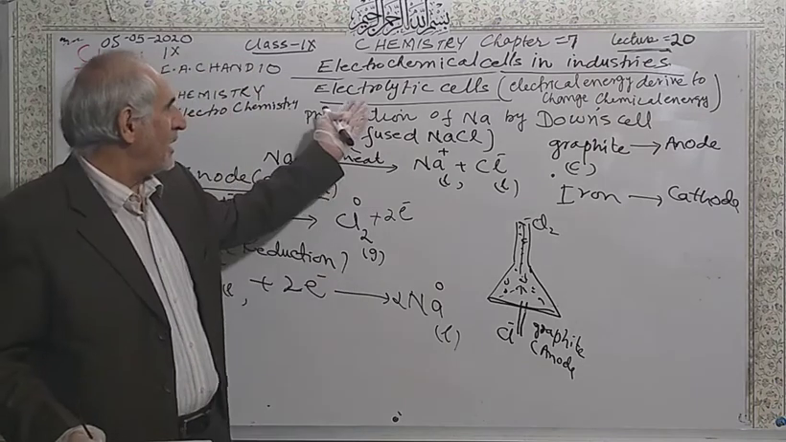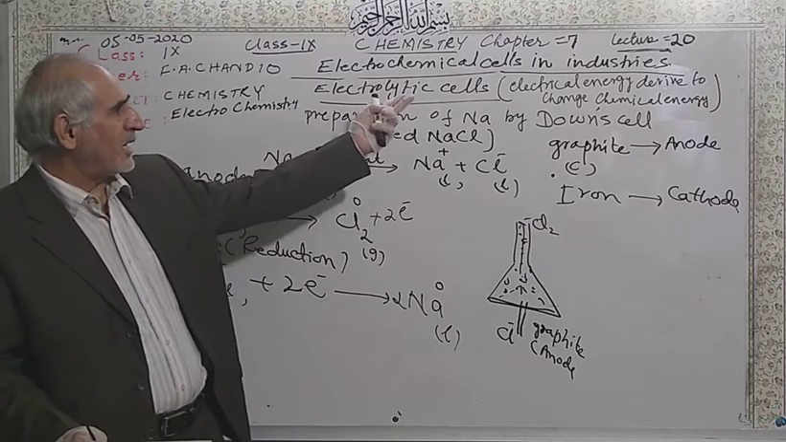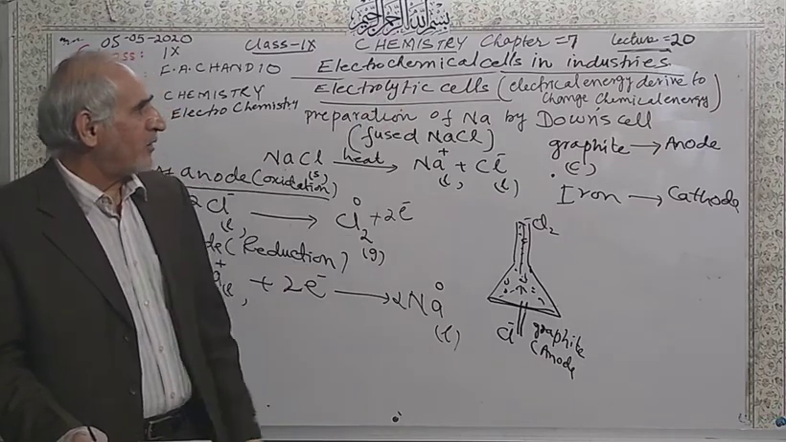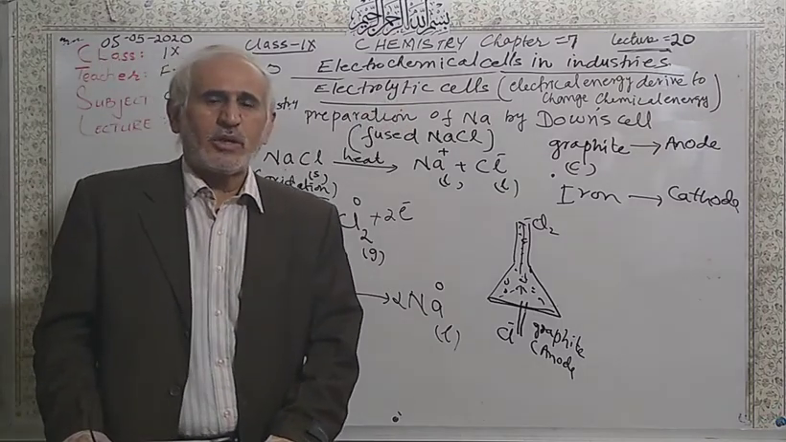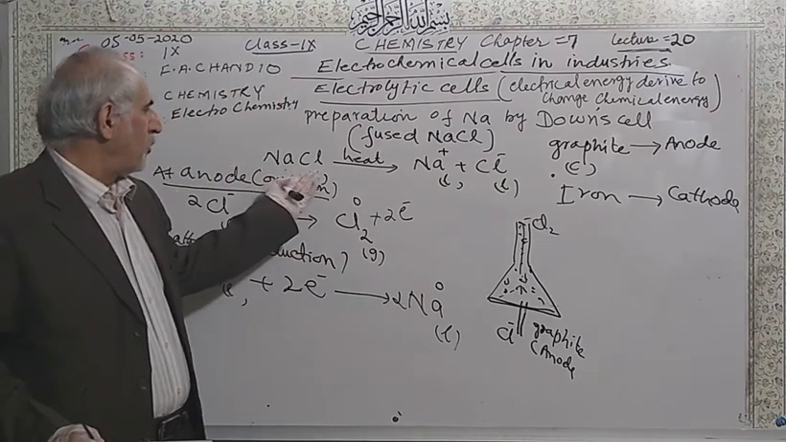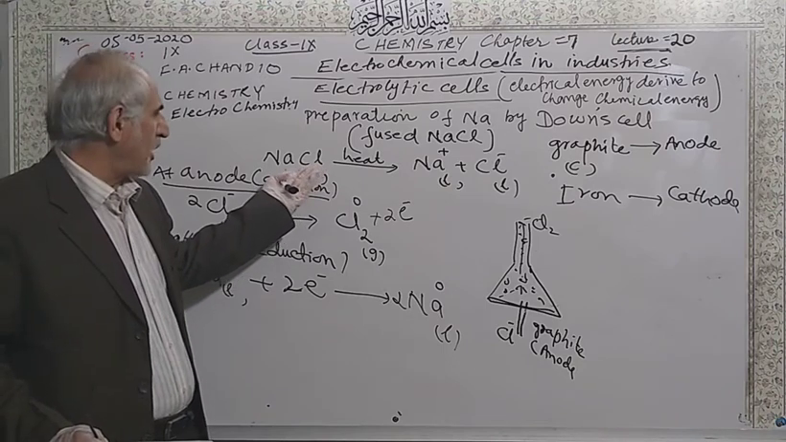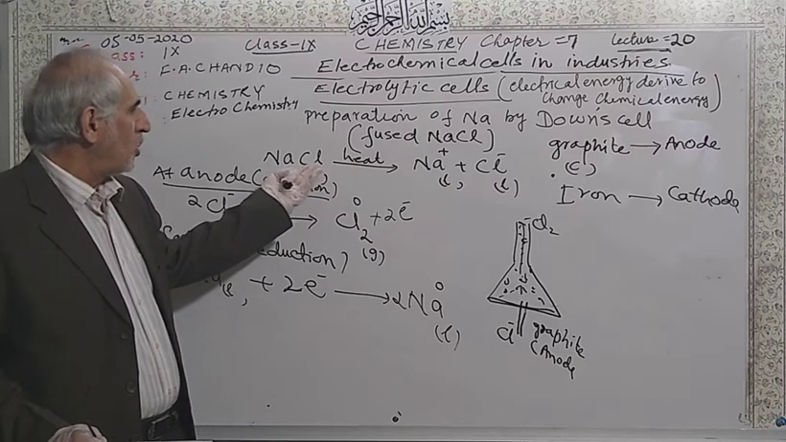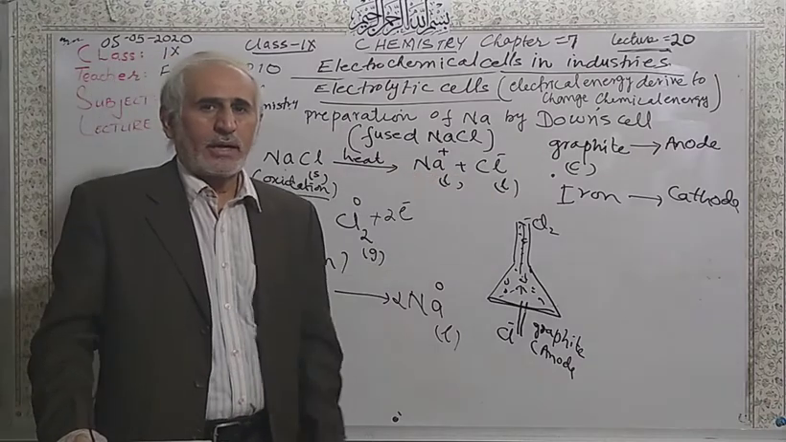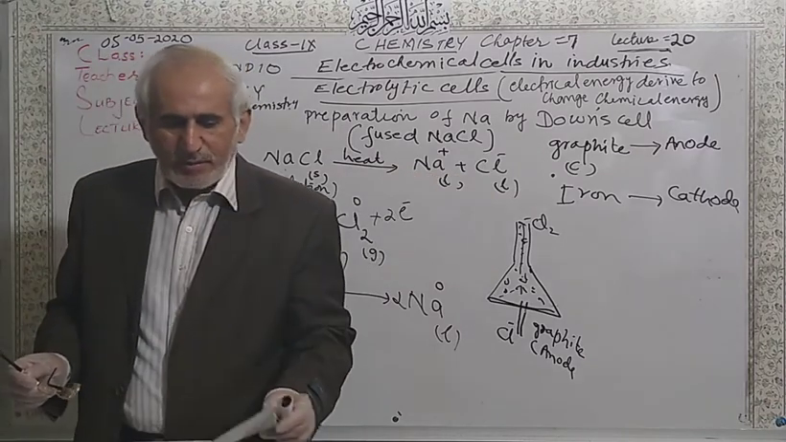But this cell is an electrolytic cell. Electrolytic cell means we pass electrical energy to drive a chemical change; chemical energy is going to be formed. This is sodium chloride, a very cheap salt, table salt, a halide. It gives the sodium metal and chlorine by using this process. So this is number one.